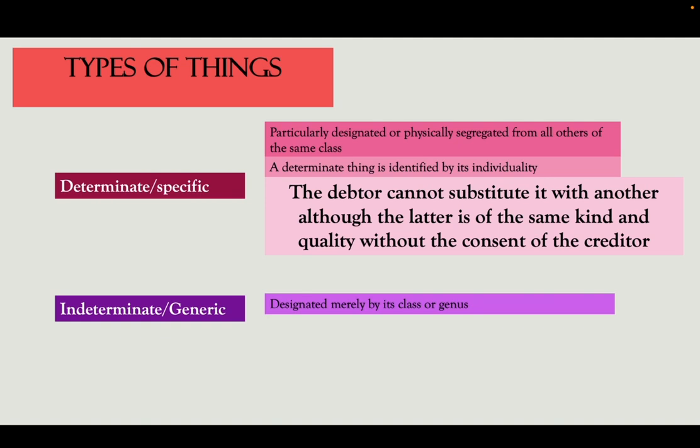What if I told you that I only want a Dalmatian dog? However, nawala ang Dalmatian dog. Pwede ba nimo siya kambyuan o German Shepherd? Parehas naman sila iro. Pwede ba na? The answer is no. You cannot substitute my Dalmatian dog with another German Shepherd. Nga naman, it is a determinate thing.